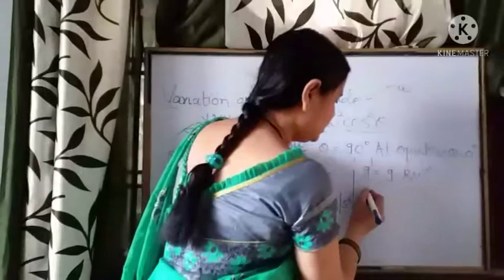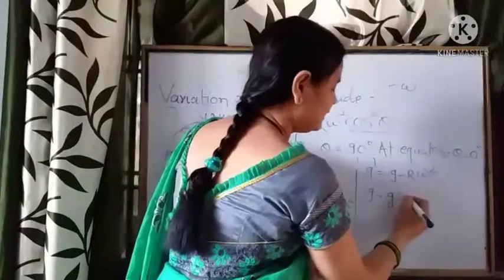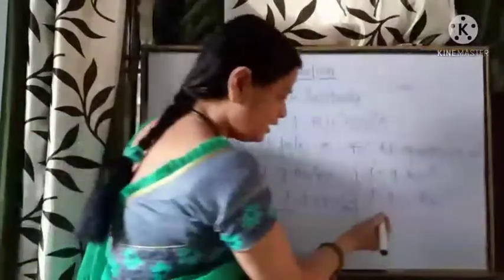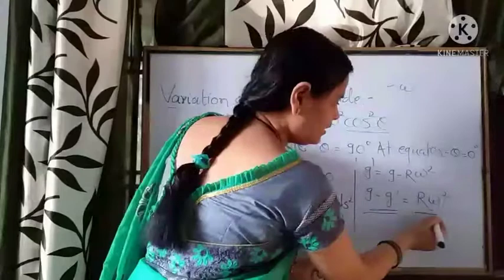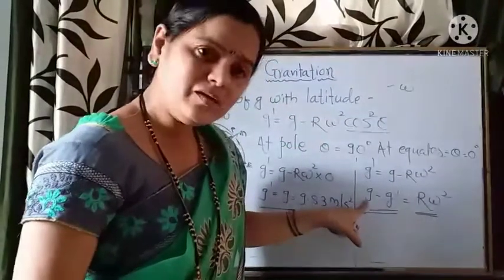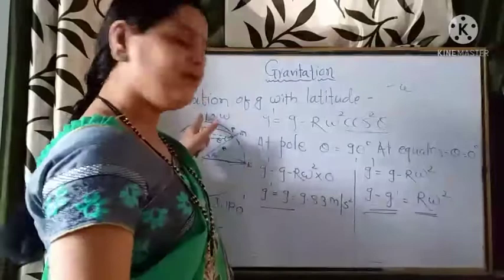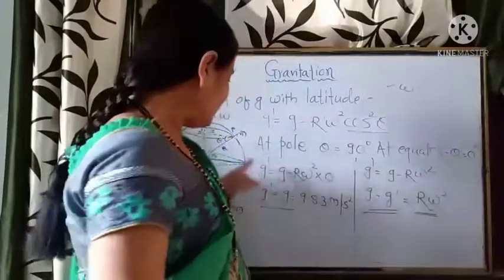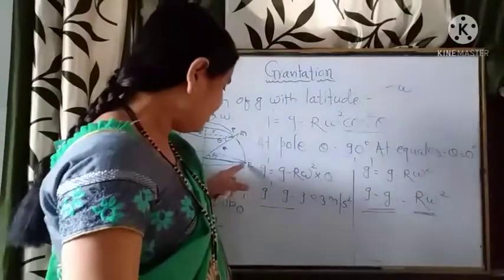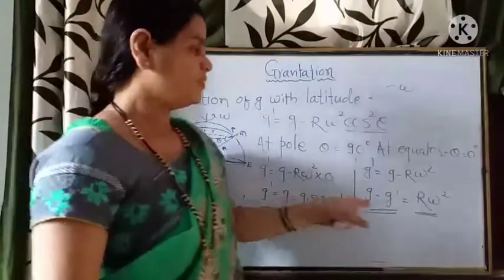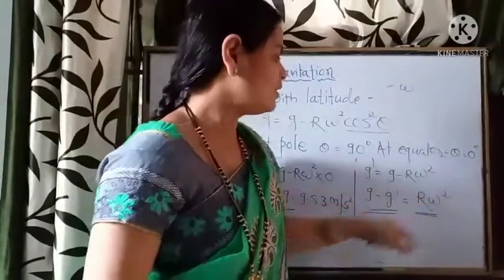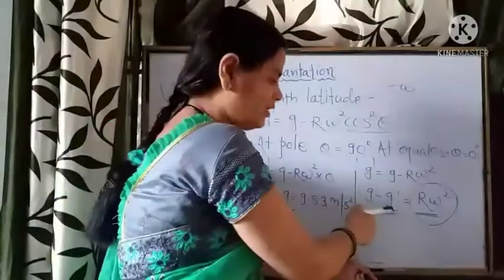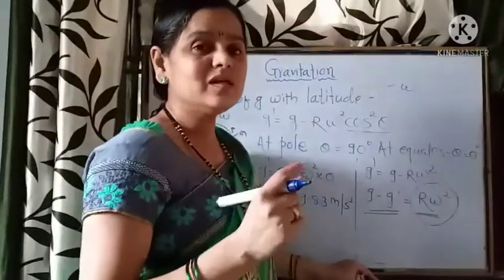Therefore, g minus g dash is equal to r omega square. That is, 9.83, the acceleration due to gravity on the pole, minus g dash, the acceleration acting on the object at the equator, is equal to r omega square. This is the maximum reduction of acceleration due to gravity.